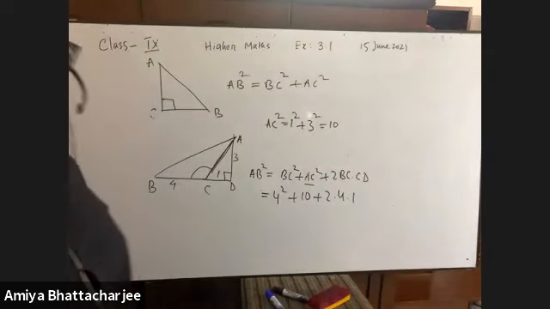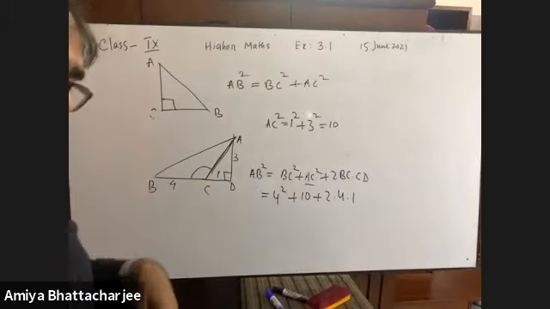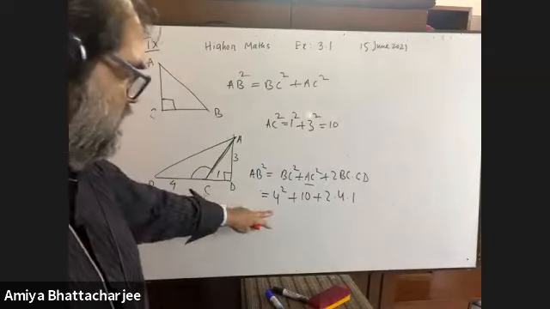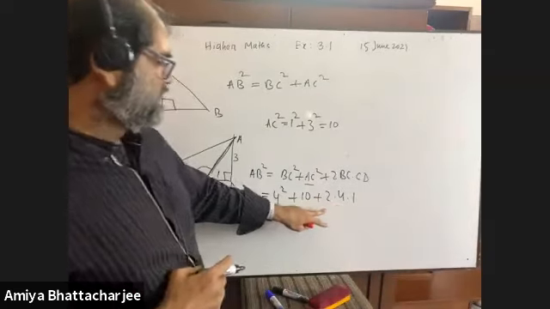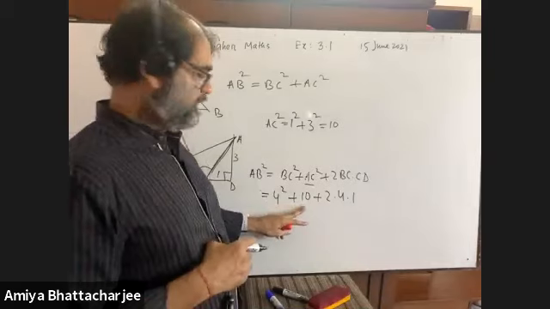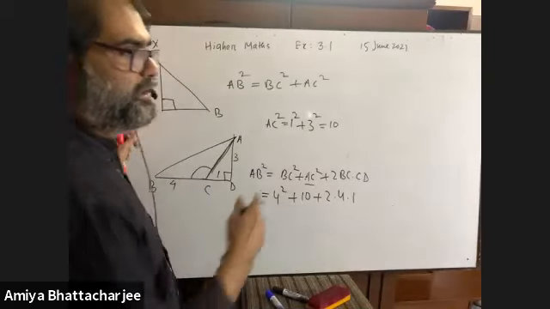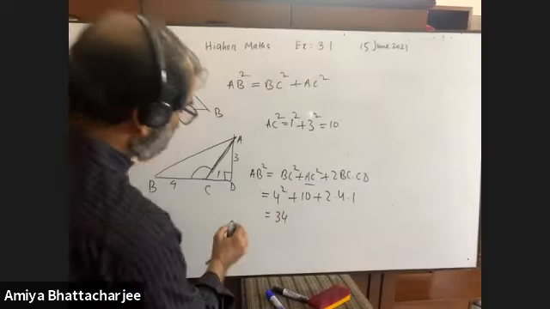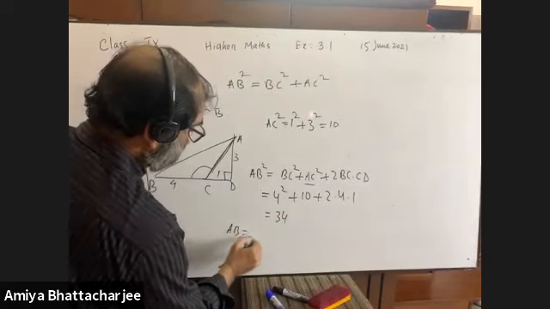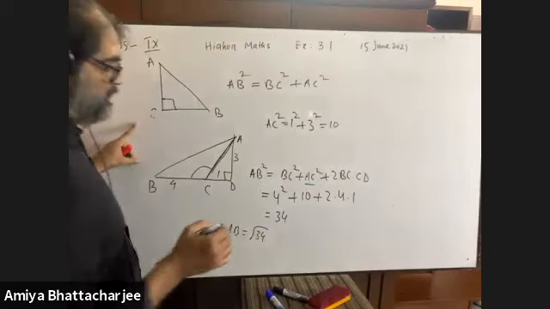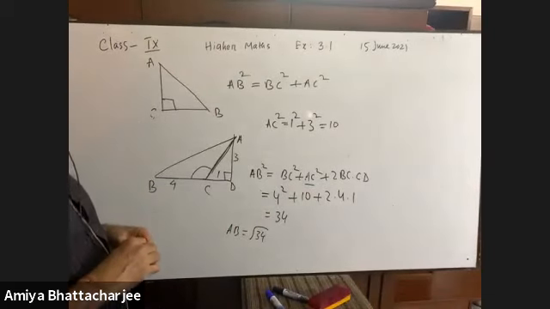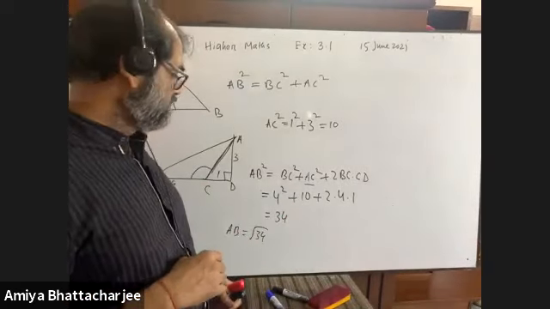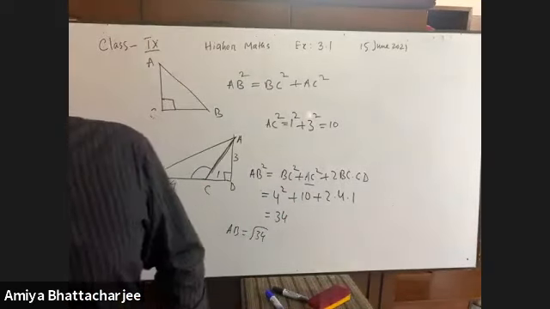Then get the square root. After this, I know that my dear students, you can do it. Right? Yes, sir. 2 4 the 8. 8 and 10, 18. 18 plus 16 equals to what? 34. So AB will be root over 34. The answer will be very near to 6, 5.9 something. You can find it. Okay.